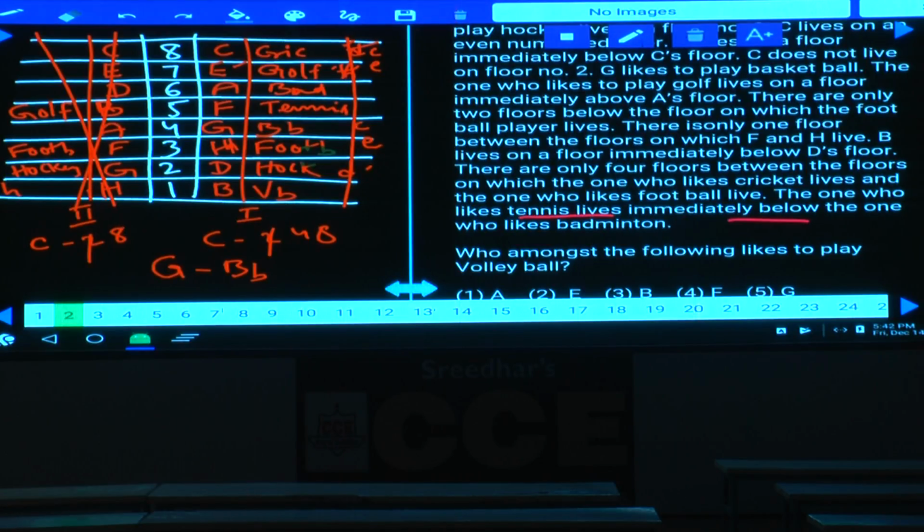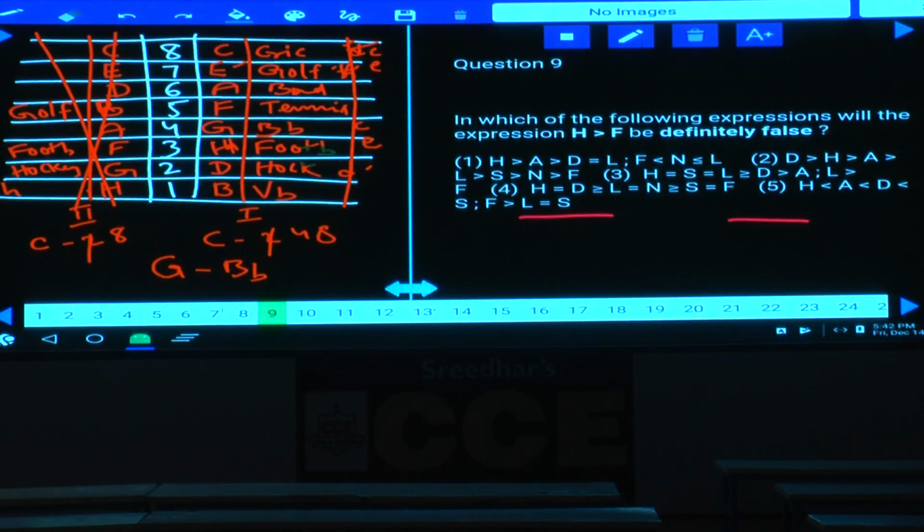Then next one. Done with this arrangement, 2 to 8. Then question number 9. Now in this 9, which of the following: H greater than F must be definitely false?